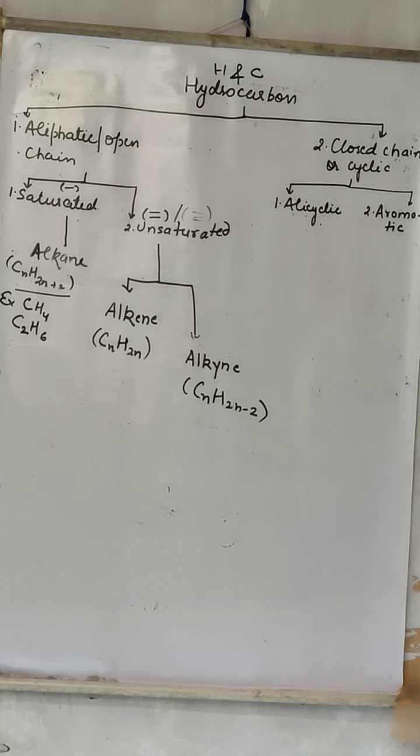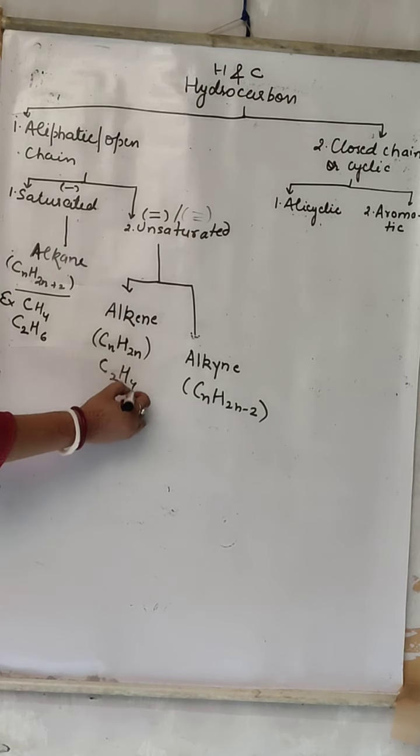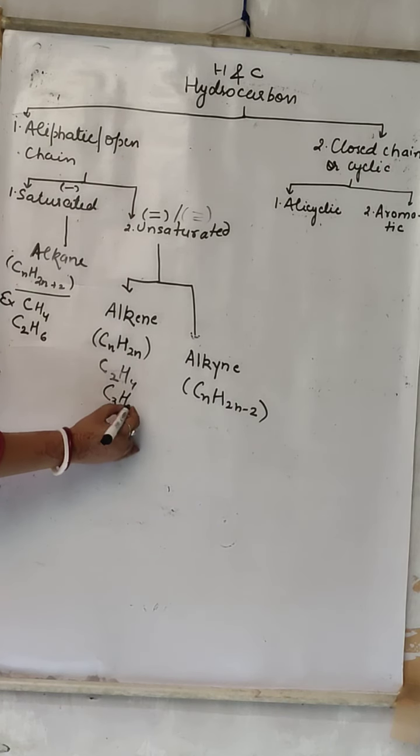If only one carbon is present, how will it show the double bond? It will never be shown. So for alkene, at least 2 carbon atoms are required. If carbon atoms is 2, then hydrogen is 2 into 2, that is 4. If carbon atoms is 3, then hydrogen is 2 into 3, 6.